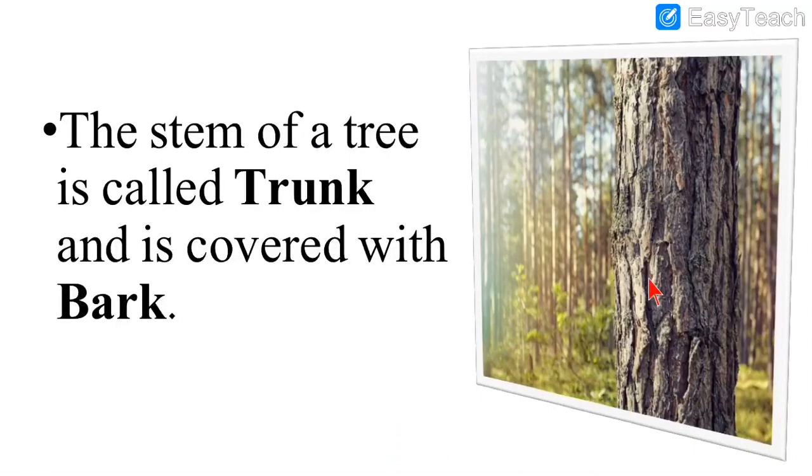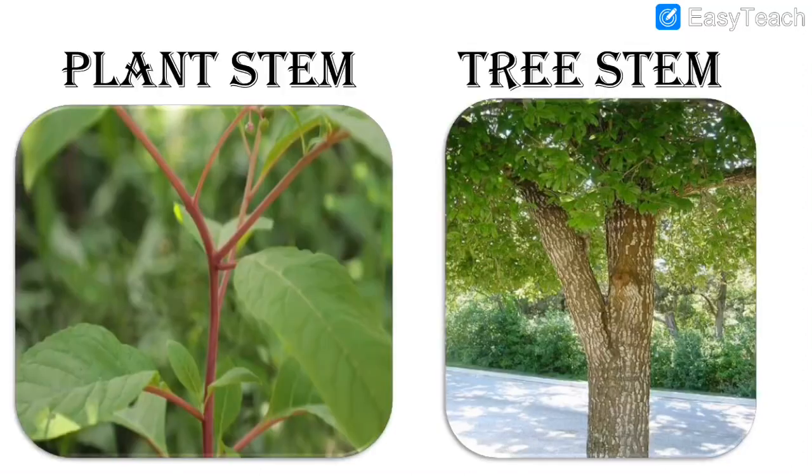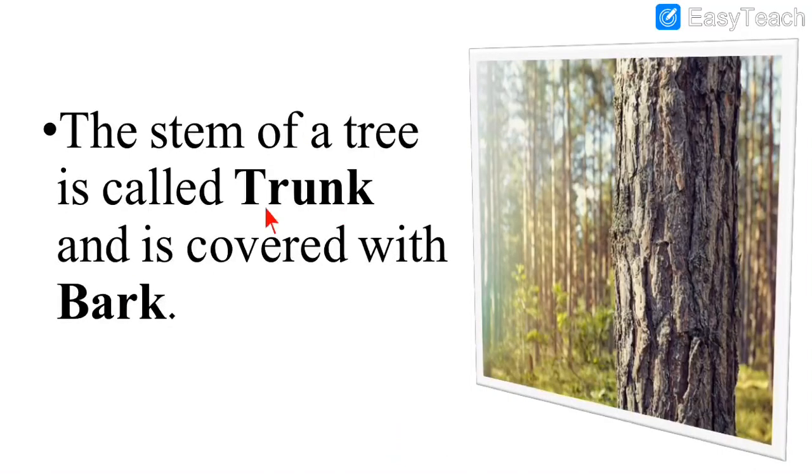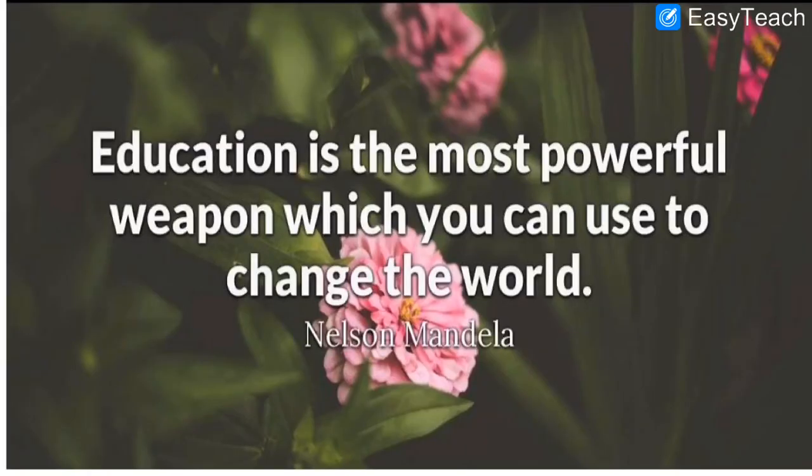And one more fact you should know, that the stem of the tree is called the trunk of the tree and is covered with the bark. Can you see it is covered outside? The covering is there outside, so it is called bark of the tree. And this stem of the tree, we do not say it's a stem, we say that it is a trunk. With the plants, we can say that it is a stem. But the stem of the tree, we have to say that it is a trunk. It is not a stem, it is the trunk, as you can see over here. This is the trunk and it is covered with bark. It is very strong, not breakable at all.